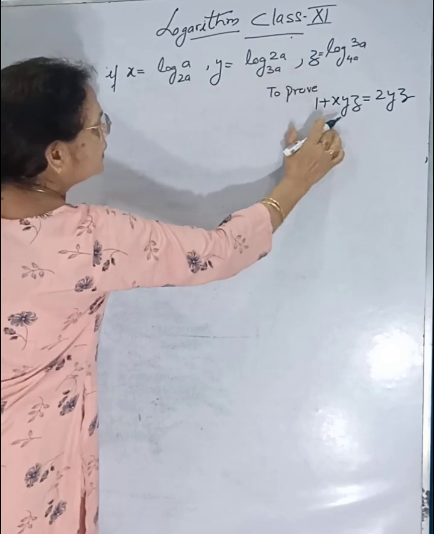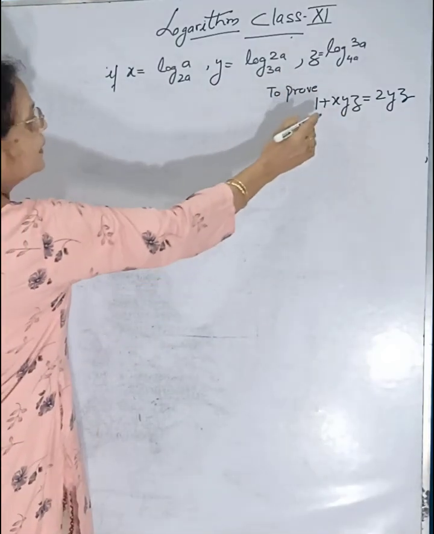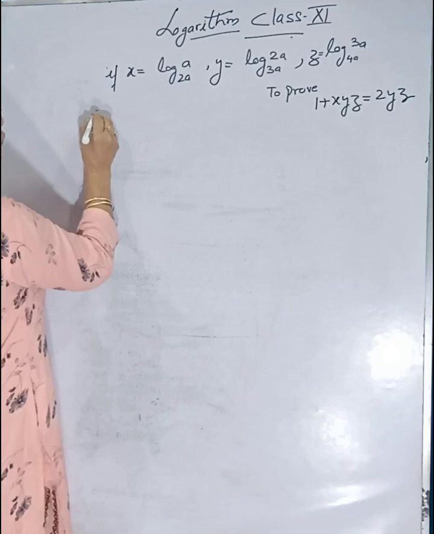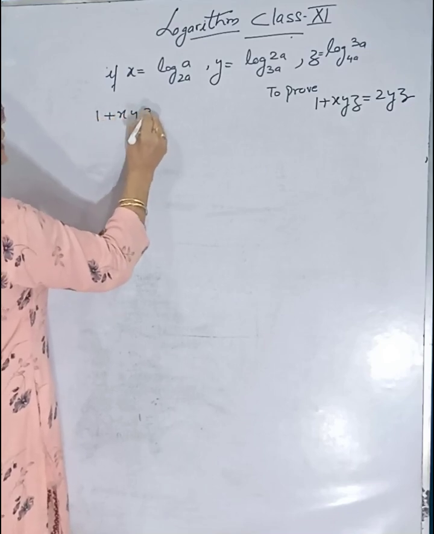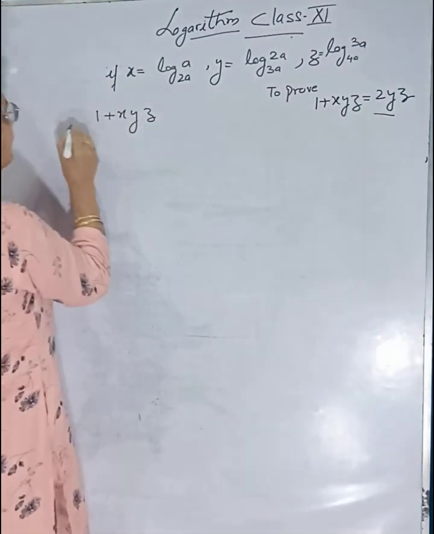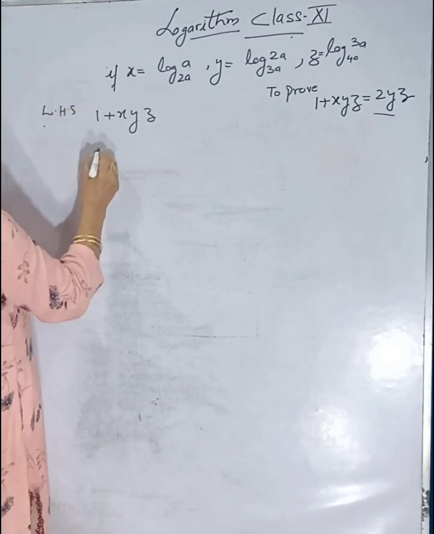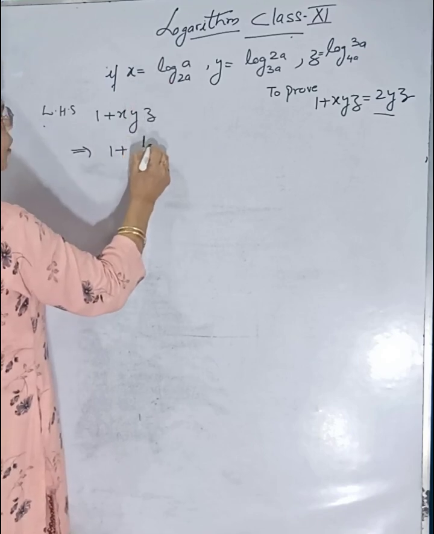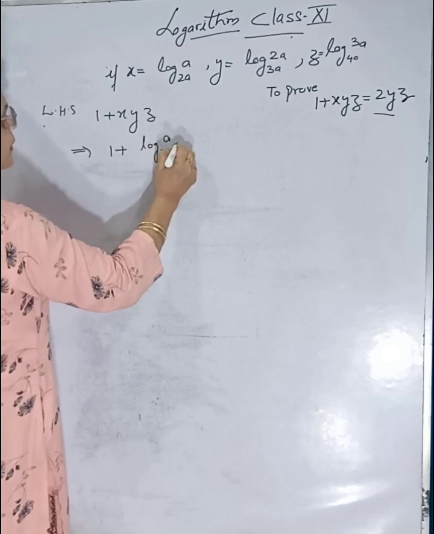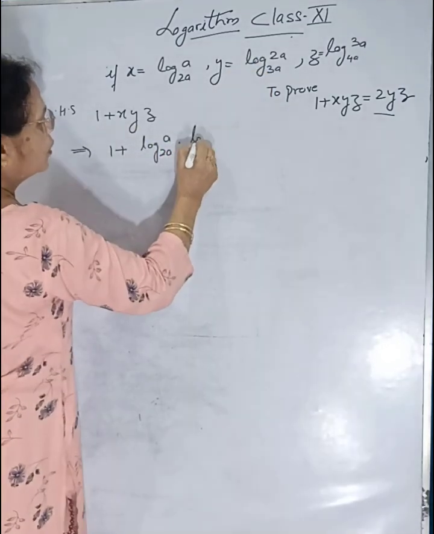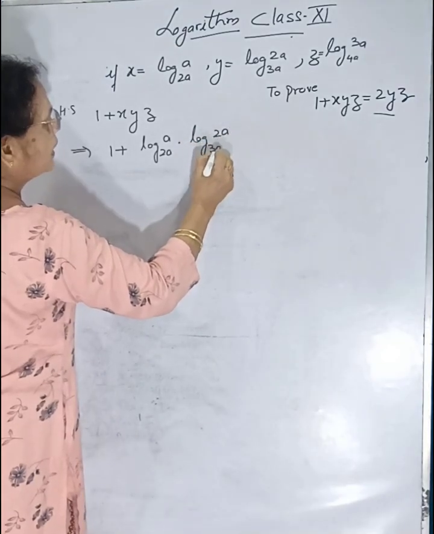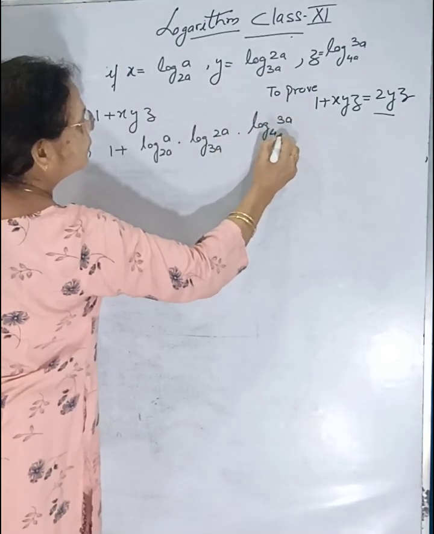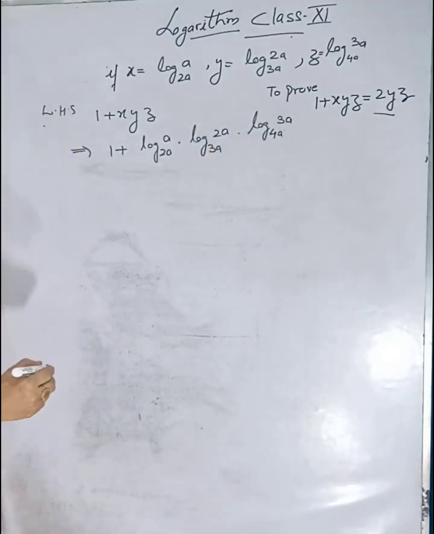We have to prove this under these conditions. We'll take the question along and use the conditions later. To prove that 1 plus xyz should be equal to 2xy, we take the left hand side of the question. This can be written as 1 plus the value of x, which is log of a with base 2a, into y, log of 2a with base 3a, into z, log of 3a with base 4a.